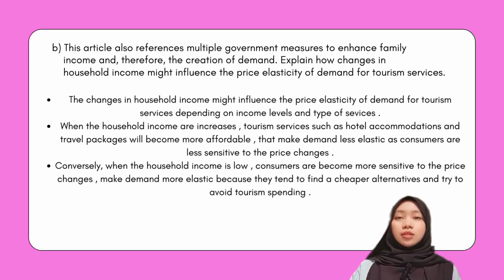For question B, this article also references multiple government measures to enhance family income and therefore the creation of demand. Explain how changes in household income might influence the price elasticity of demand for tourism services. The changes in household income might influence the price elasticity of demand for tourism services depending on income levels and type of services. When the household income increases, tourism services such as hotel accommodations and travel packages will become more affordable, that make demand less elastic as consumers are less sensitive to the price changes.